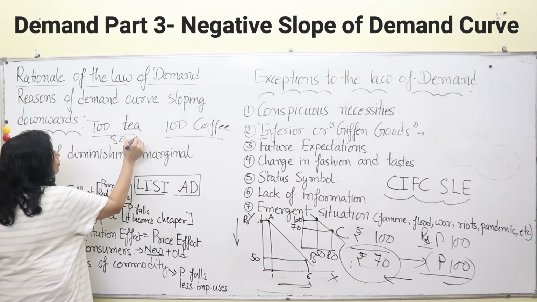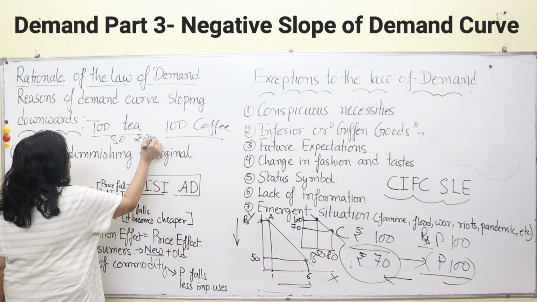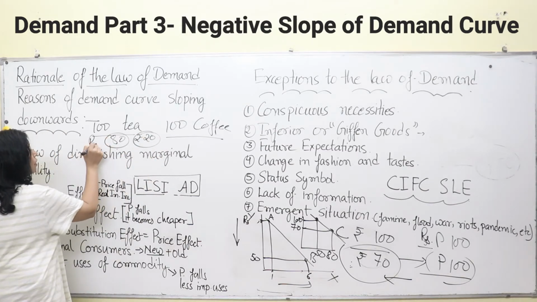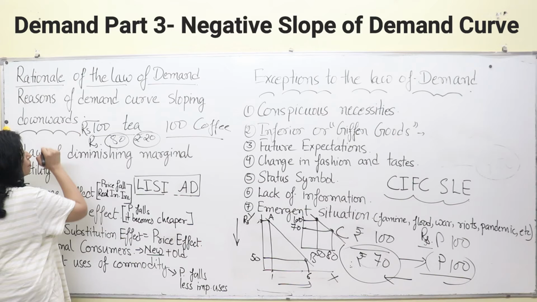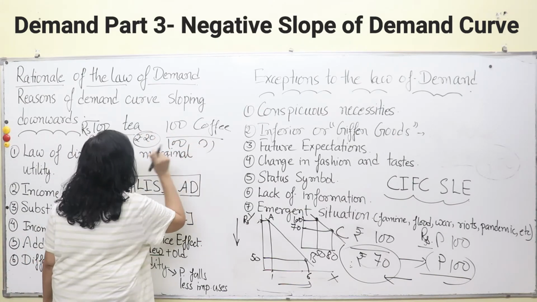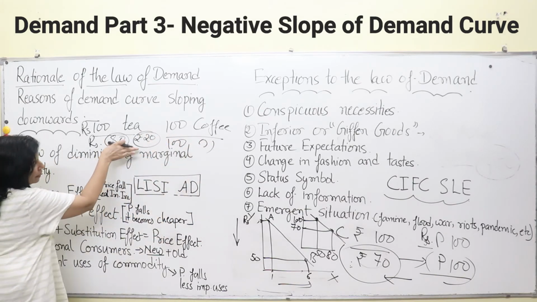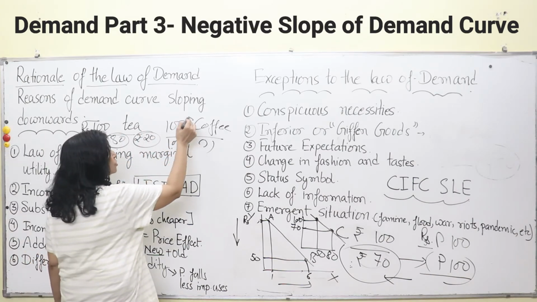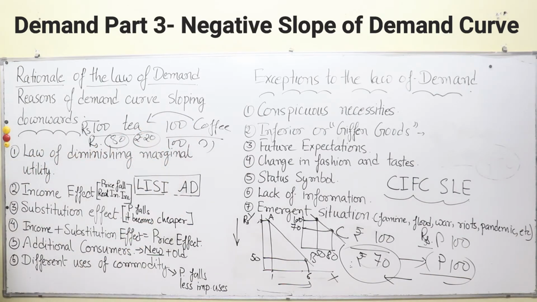So there is a decline of rupees 20, or not? Now it is cheaper, or not? This has become rupees 80, previously it was rupees 100, and coffee has remained at the same price. Now tea has become cheaper in comparison to coffee. So what will happen? Many consumers of coffee will shift towards it. This is happening over here also, additional consumers.